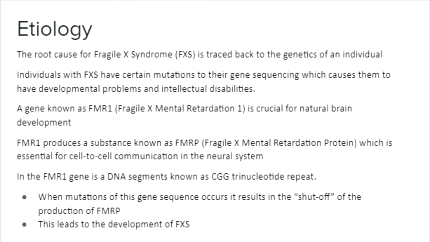FMRP is necessary in the brain as it helps regulate synaptic plasticity, which is important for learning and memory. It is also believed that FMRP acts as a shuttle that transports mRNA from the nucleus to other parts of the cell, therefore making it an important substance in the building of proteins and functioning of nerves. When mutations of this gene sequence occur, it results in the shut-off of the production of FMRP. This then leads to the development of FXS.